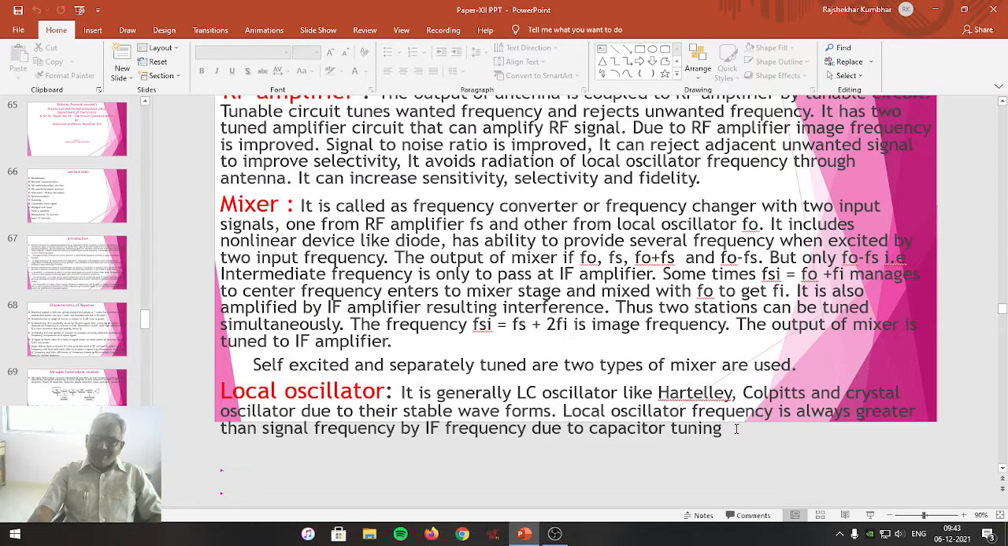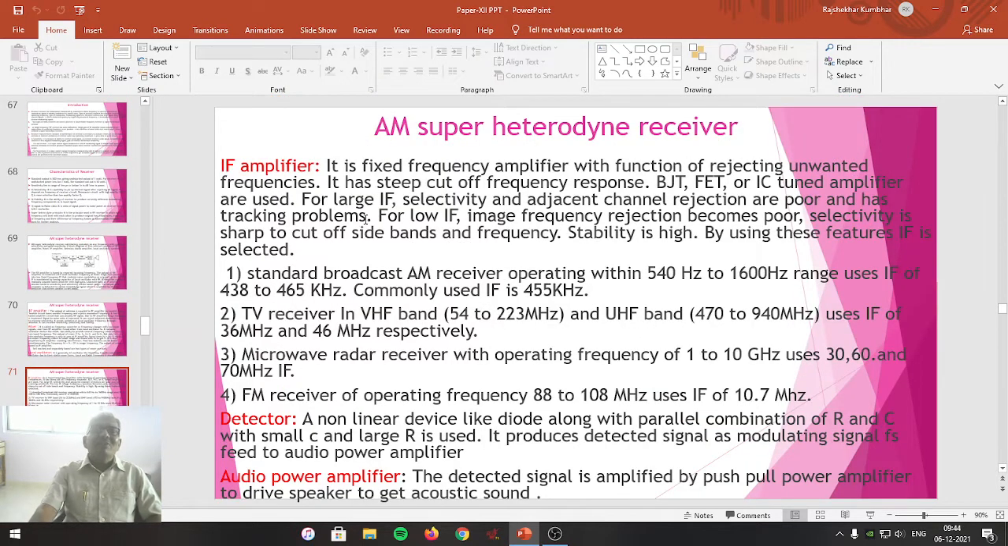So we have studied Hartley, Colpitts and crystal oscillator last year. Out of these three, any one can be suitably used as a local oscillator. One can tune the frequency to generate the intermediate frequency. Next block is the IF amplifier.